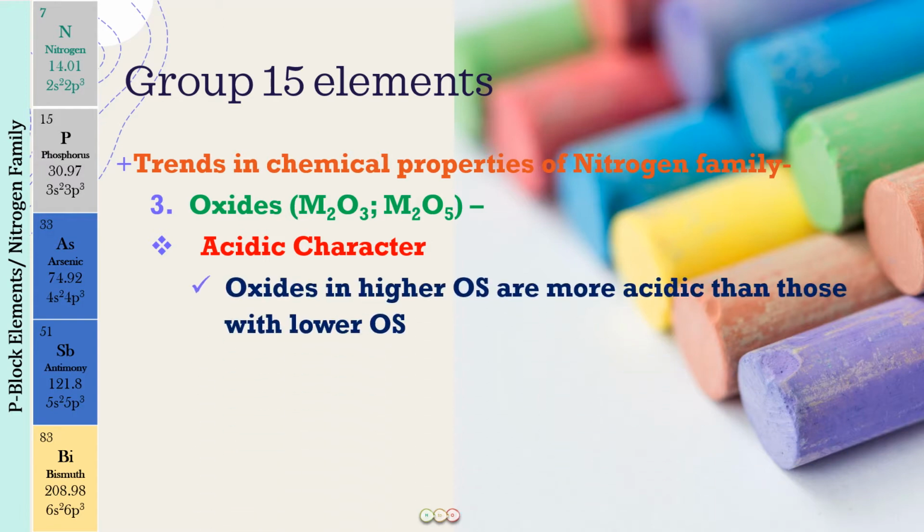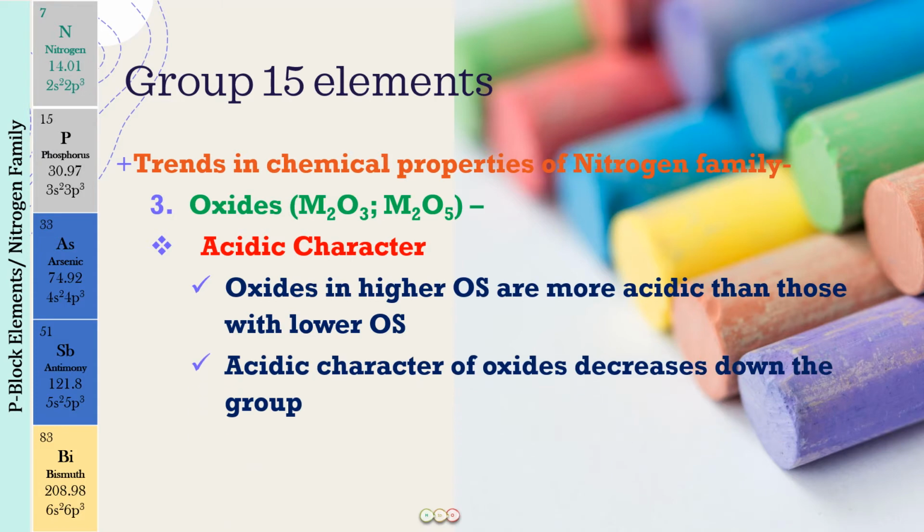Okay, but the points are, first point is that all the oxides in the higher oxidation state, they are more acidic than those with the lower oxidation state. So the most acidic oxide is going to be in the higher oxidation state. And the second thing that you have to remember is that the acidic character of the oxide decreases down the group. Okay.